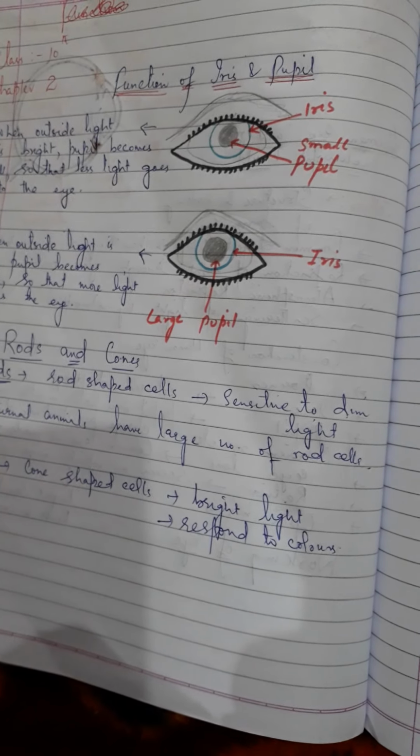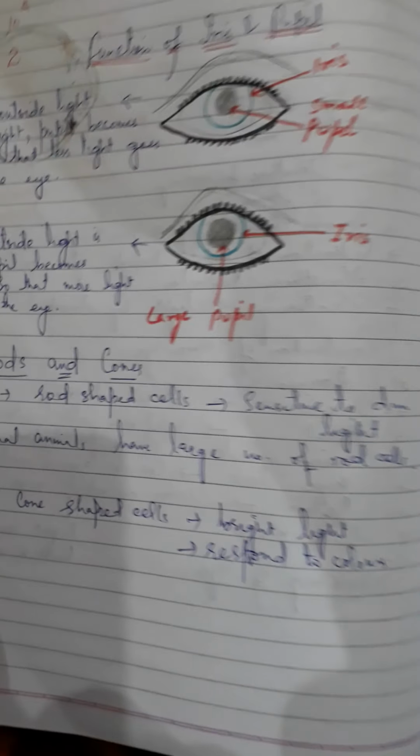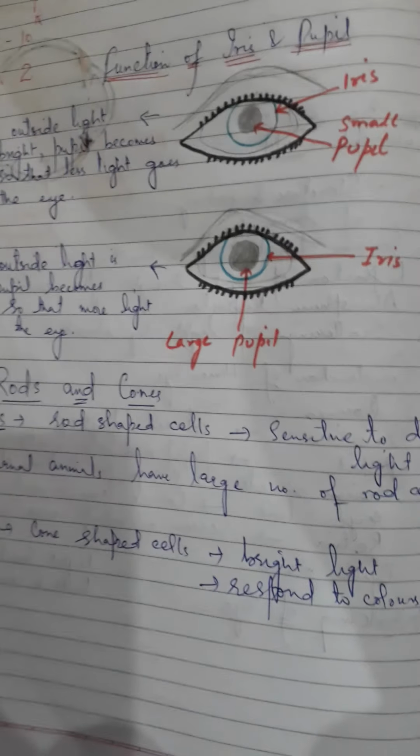It was all about the function of iris and pupil. In the next lecture, we'll discuss accommodation and the defects of vision.